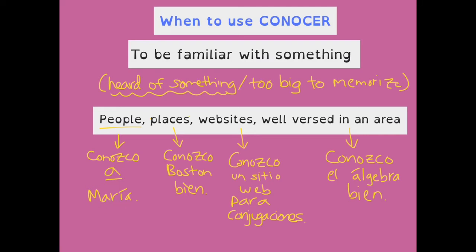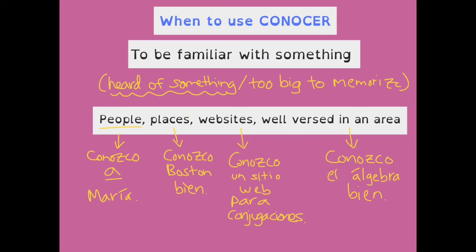Okay. Another thing that we can't fully memorize, but we can hear of or know of, places. You might have lived somewhere your whole life. You might have really explored it, loved it, wonderful. But there's still going to be parts that you don't know about that place. There's still going to be unknowns to you. So for example, conozco Boston bien. I know Boston well. I might have lived there my entire life, but I'm still not going to be able to know every little thing about the place.